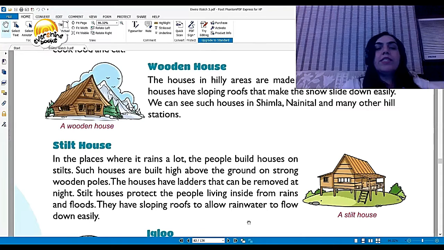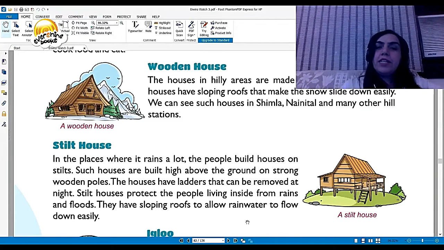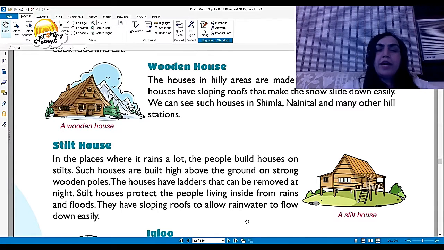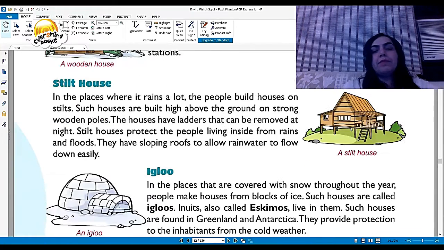Stilt houses. Where it rains a lot, the people build houses on stilts. Such houses are built high above the ground on strong wooden poles. The houses have ladders that can be removed at night. Stilt houses protect the people living inside from rains and floods. They have sloping roofs to allow rainwater to flow down easily.